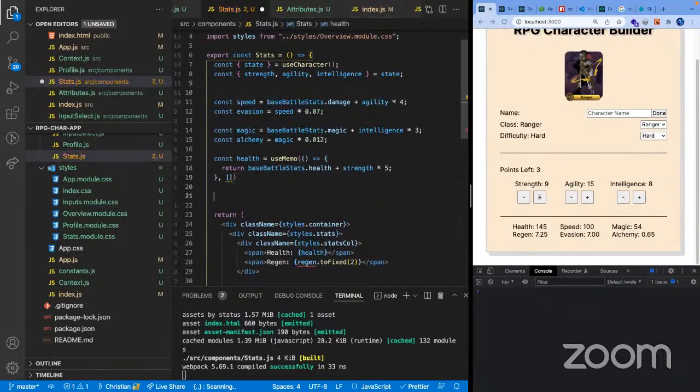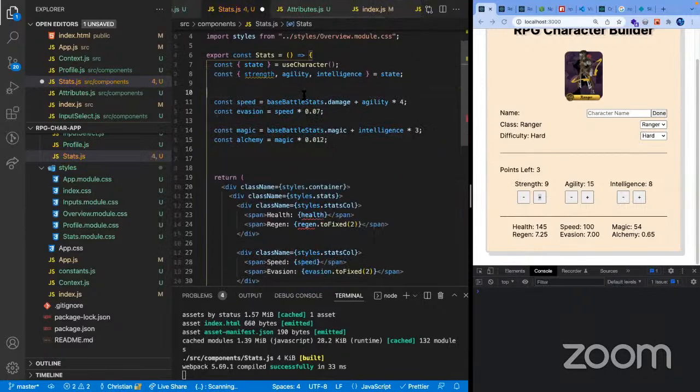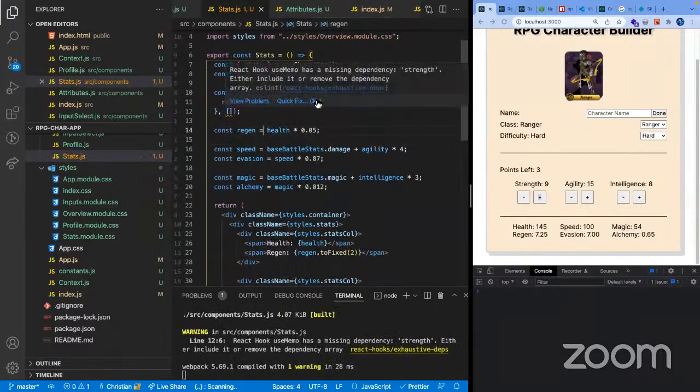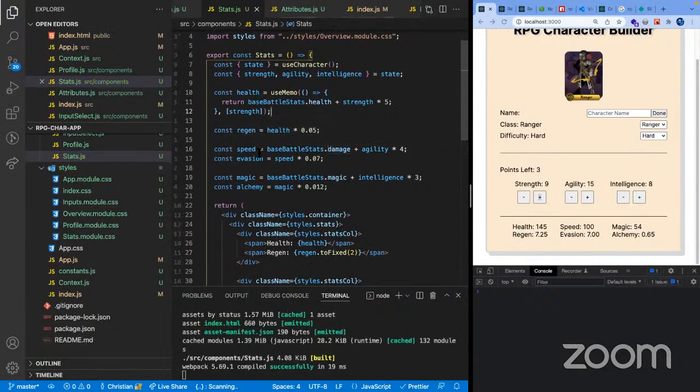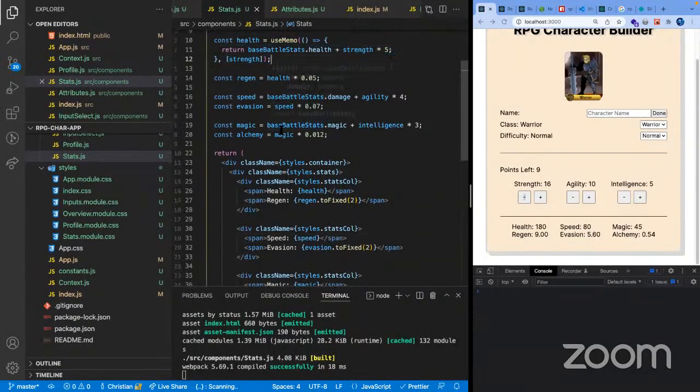And then for the regen, I'm gonna do it just for the health, because right now it's just gonna look messy if we apply it to the other one. It's gonna be kind of premature optimization, but just a demo of how it works. Okay. As you can see, it's still working. I'm gonna increase my strength, and yeah, the result is still working. But in this case, we have the result memoized.